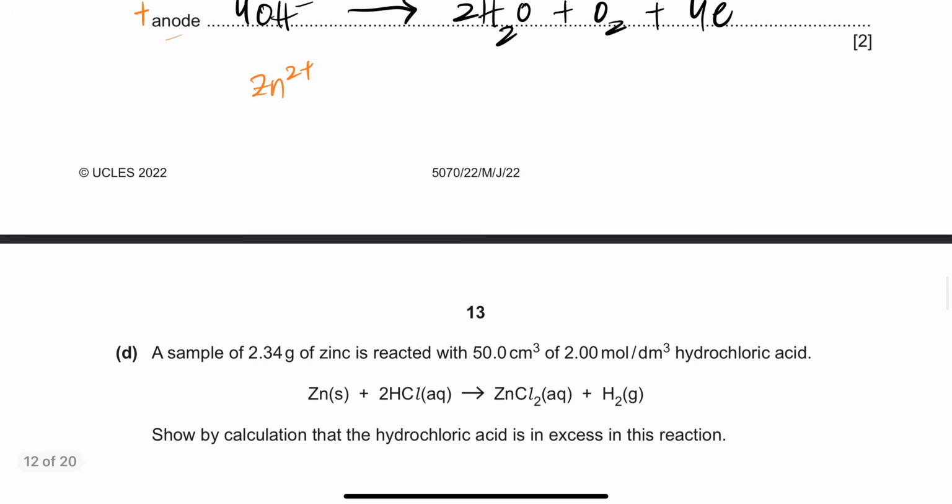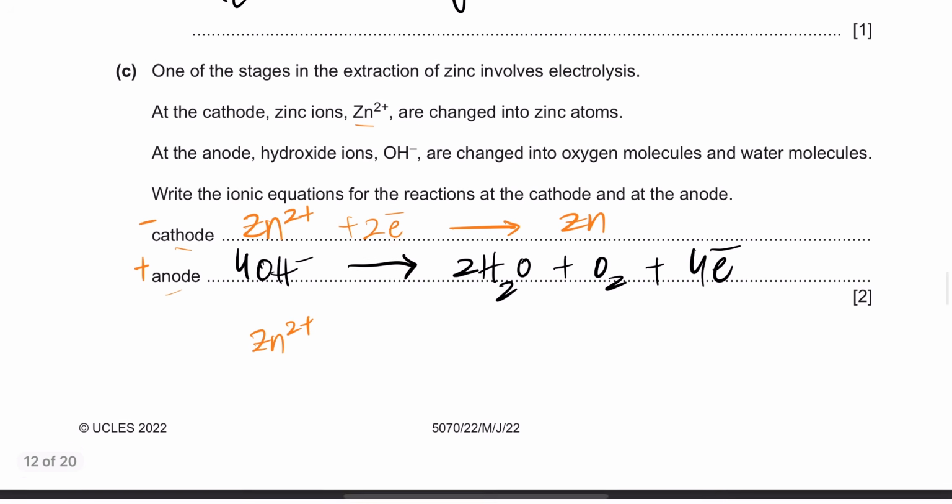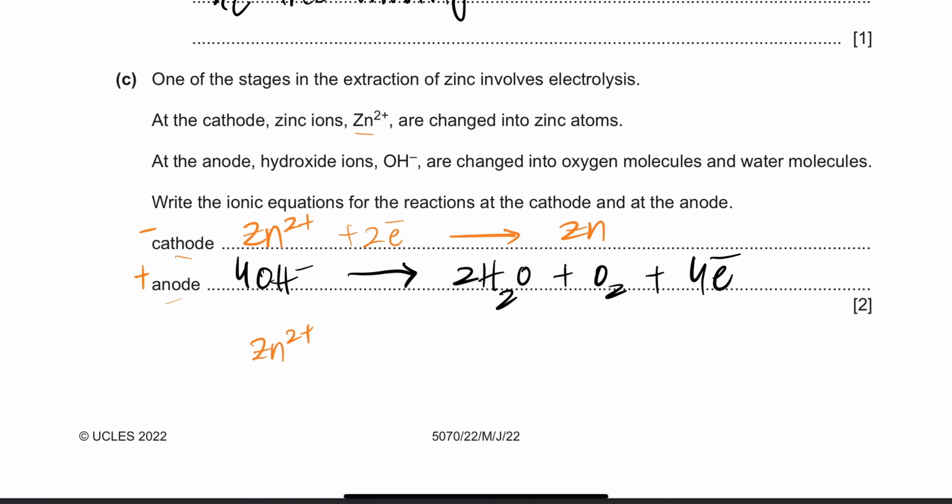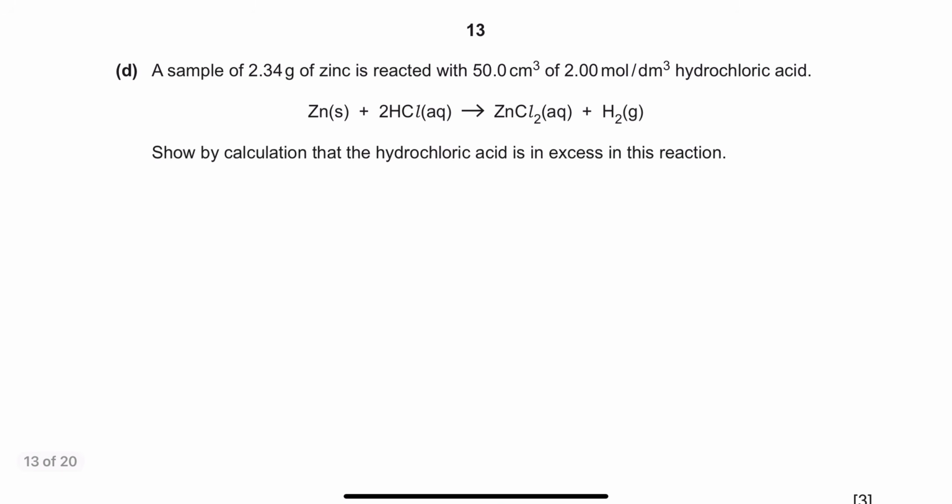Okay? Is there a 2 in front of zinc? No. Why? Because you realize that 2 plus and 2 minus, the charges are balanced. And how many zinc atoms do you have? 1. Like how many zincs do you have? Not atoms, this is an ion, but there is 1 zinc ion, so there should be 1 zinc atom too. This would have been the case if you had 2 Zn2+, then 2 zincs would have been formed. Okay? Getting it? Easy.